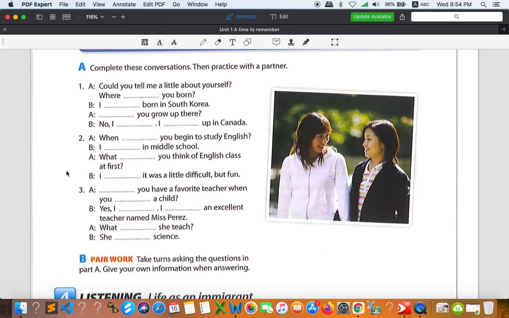Number three, did you have a favorite teacher when you were a child? You can say, yes, I did. I had an excellent teacher named Miss Perez. What did she teach? You can say, she taught science. Hopefully you get these answers.